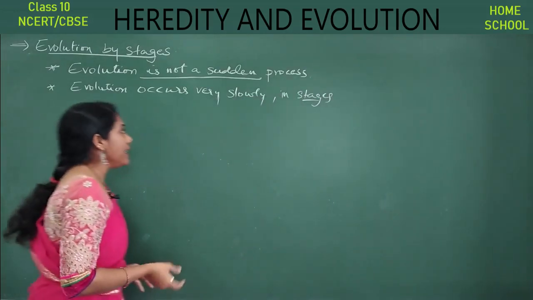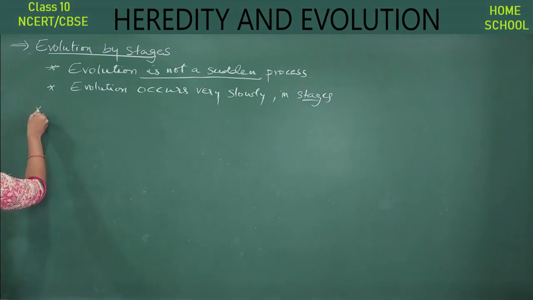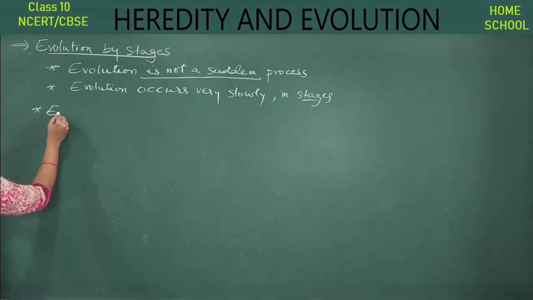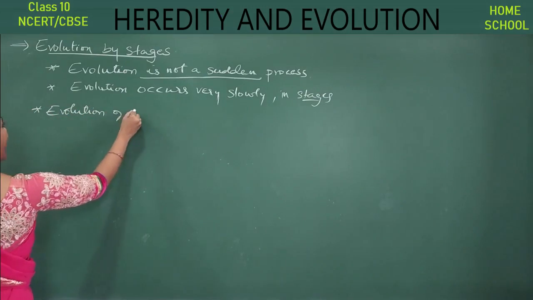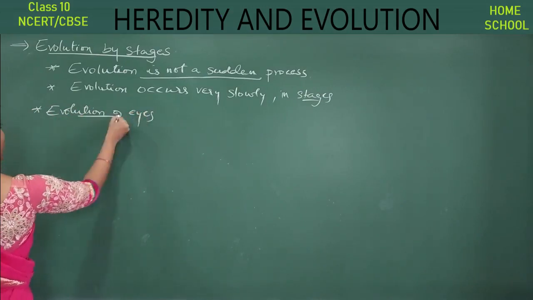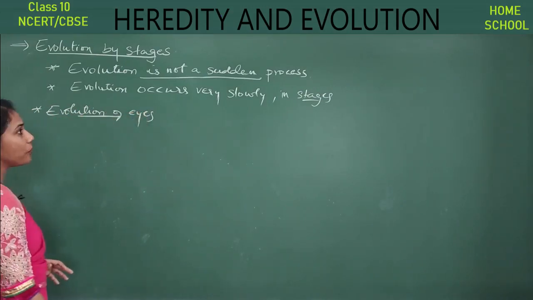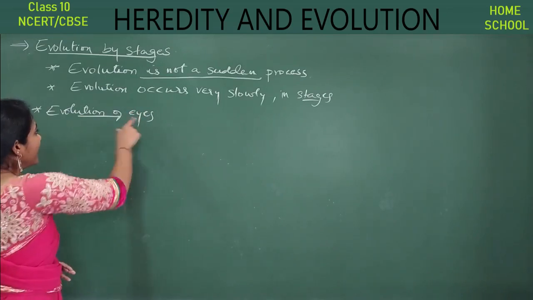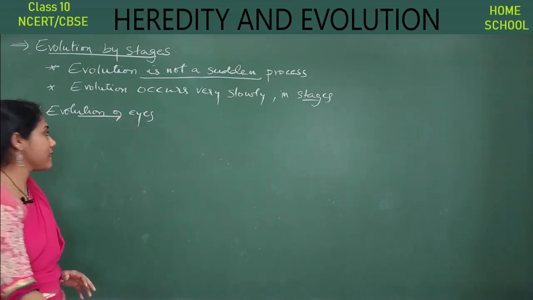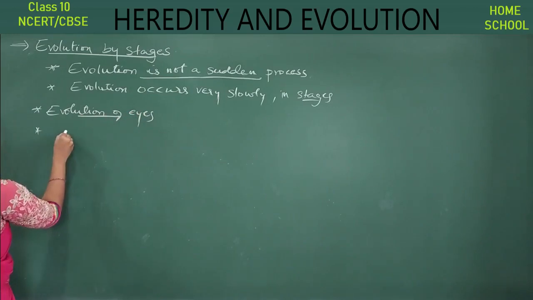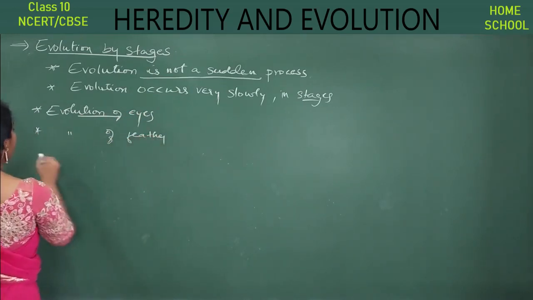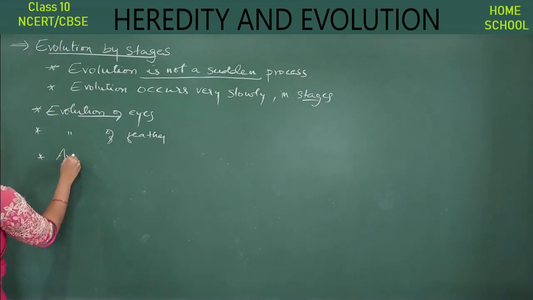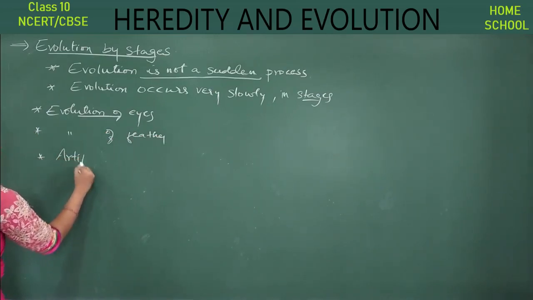Say the examples we study here is, we discuss about evolution of eyes. We will understand how evolution took place in stages by studying about evolution of eyes. Okay, and later we study evolution of feathers, and finally we study artificial evolution.